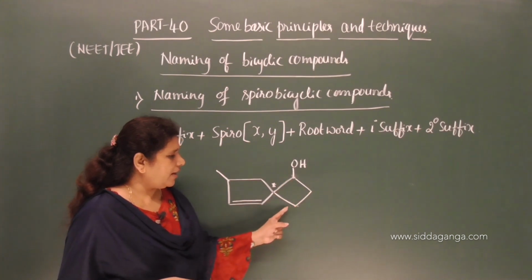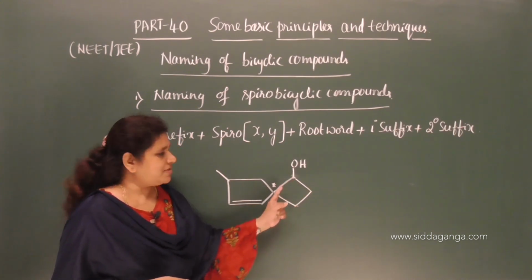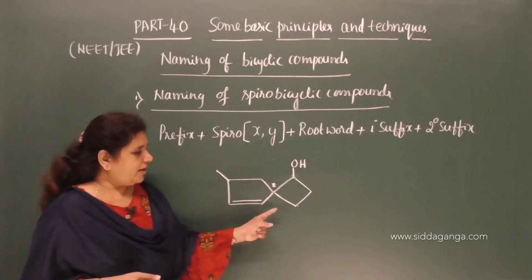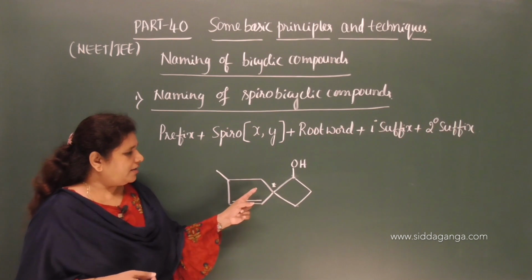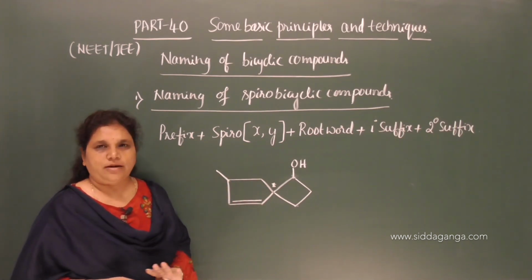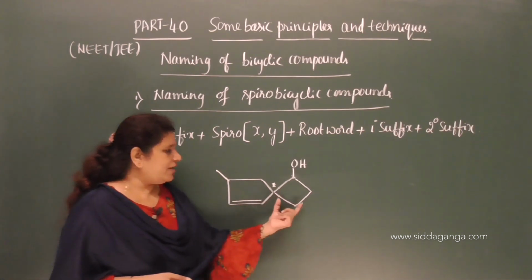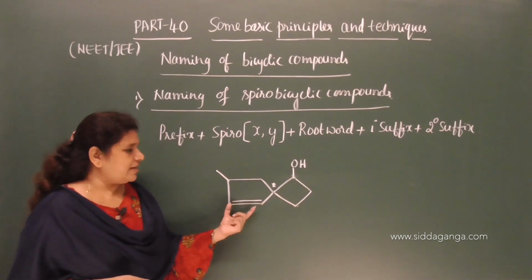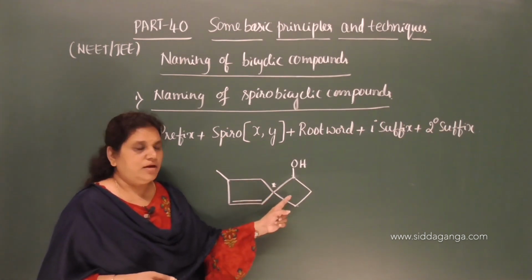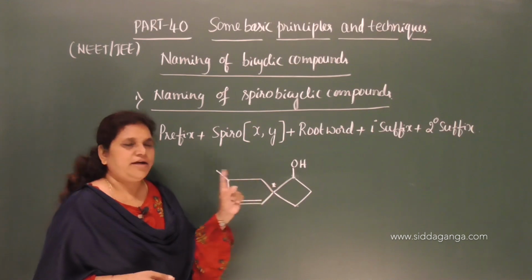This ring contains 3 carbon atoms in its path. This is the bridge, and this is the bridgehead. And this ring contains 1, 2, 3, 4 carbon atoms. Therefore this is the smaller ring and this is the larger ring, and this carbon is common to both the rings, and therefore it is called the bridgehead carbon.